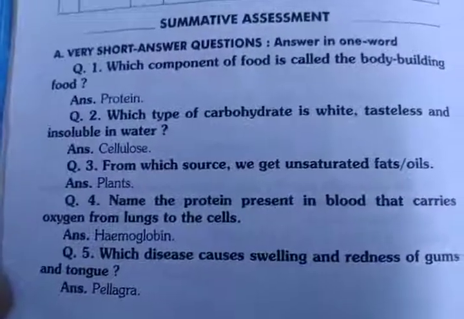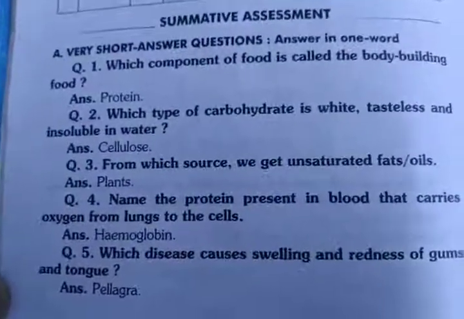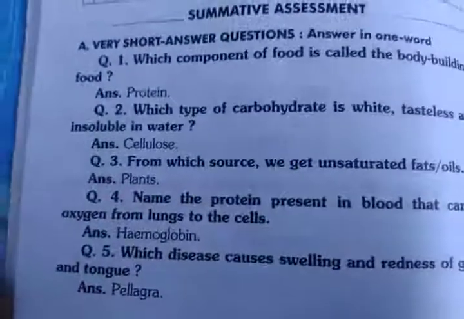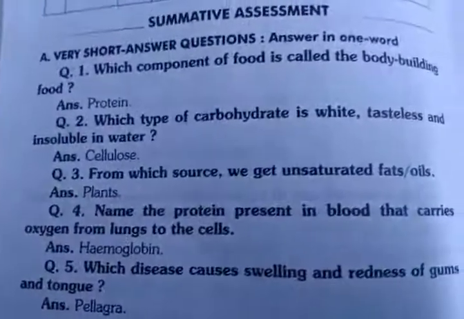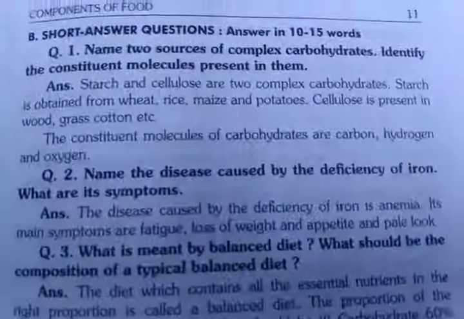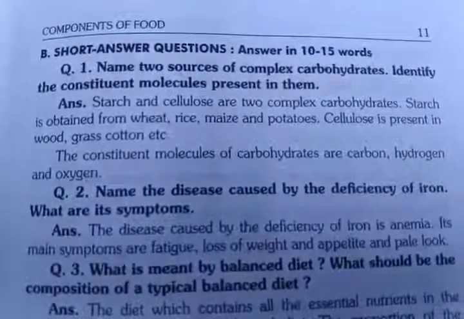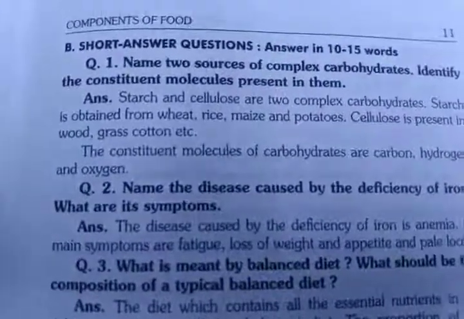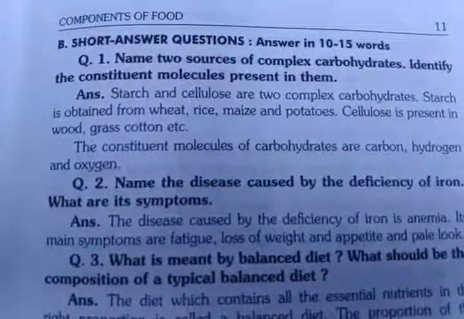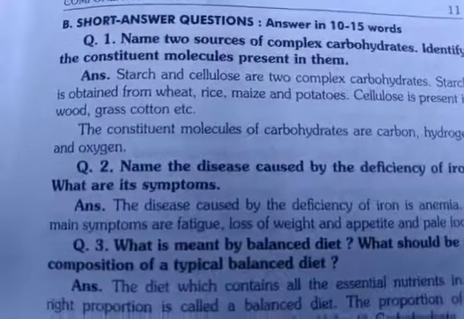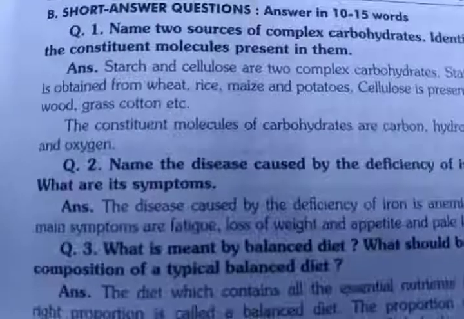Now we'll move towards the short question answers. This was very short, right? Now let's go ahead with the short question answers. So now you can see short question answers. These are in 10 to 15 words. The first question is, name 2 sources of complex carbohydrates. Identify the constituent molecule present in them.